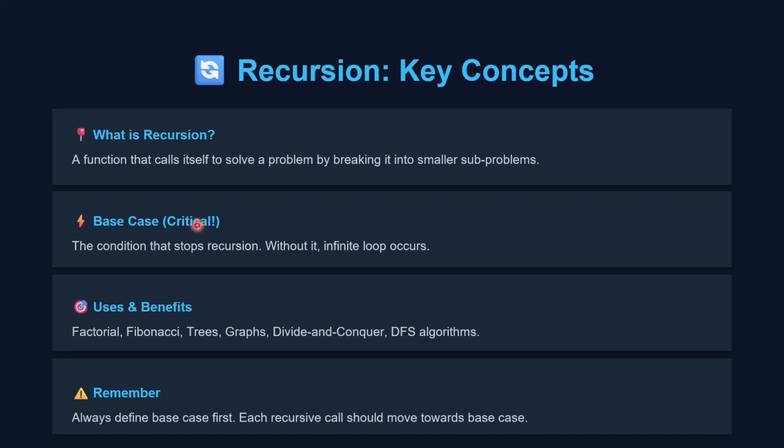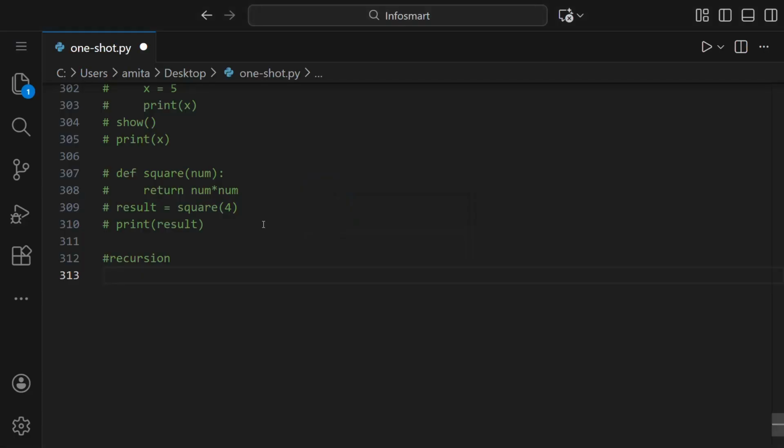So basically, what are the benefits of this recursion? It makes code shorter and cleaner for complex problems. Then it helps solve problems that can be divided into smaller parts. It's also easy to use for tree, graph, and divide and conquer problems. It improves readability and logic clarity, and it is useful in problems like factorial, Fibonacci, and searching algorithms. So we'll see a few of the problems to understand this better now.